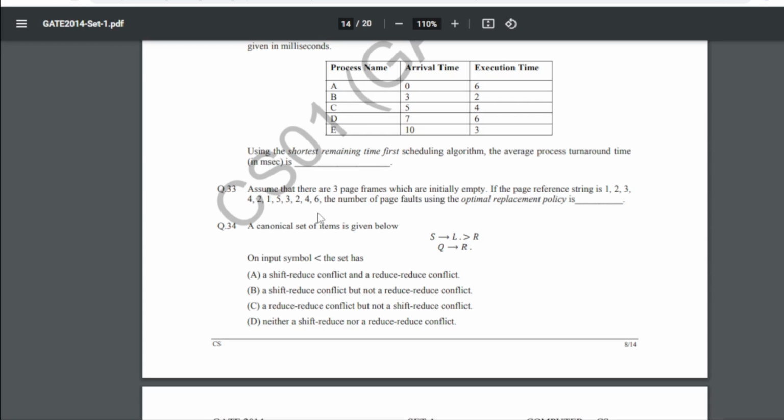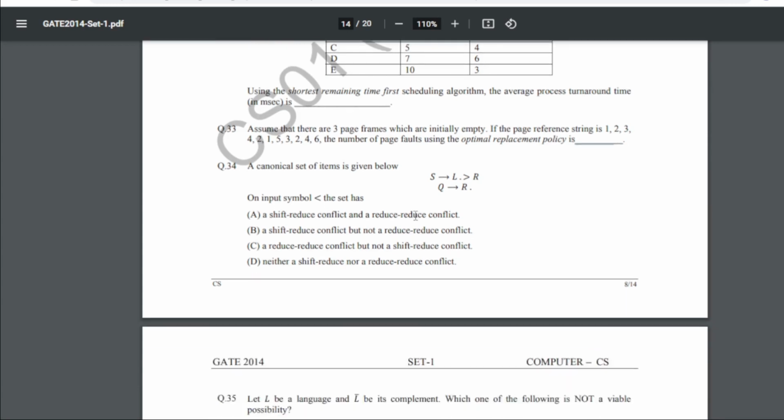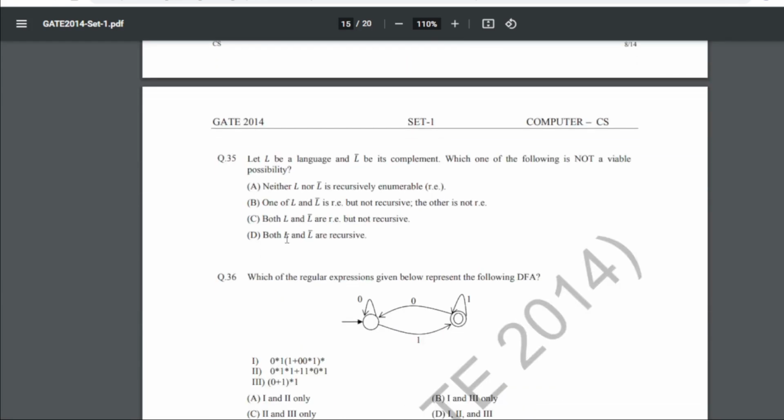So for 33 our answer will be 7 here. 34 is a canonical set of items given below: S equals L dot greater than R, Q tends to R. Now on input symbol less than, the set has what? So for question 34 our answer will be D, that is neither a shift-reduce nor a reduce-reduce conflict.